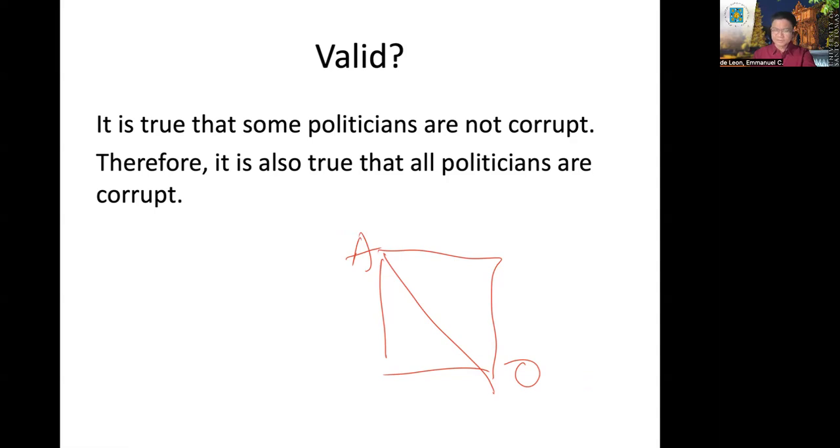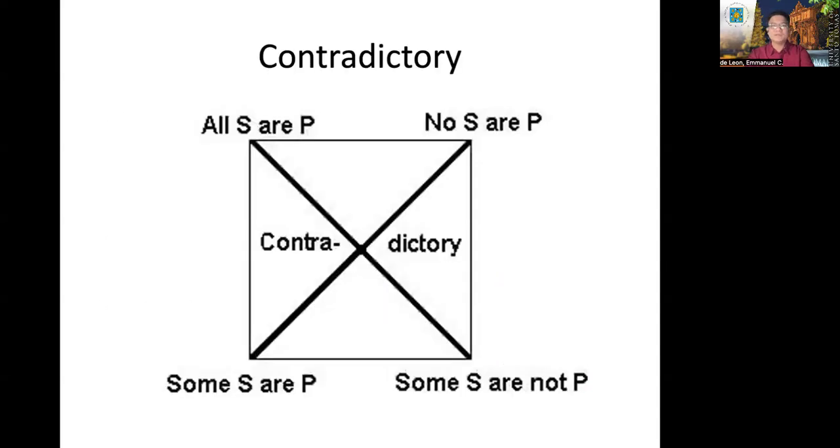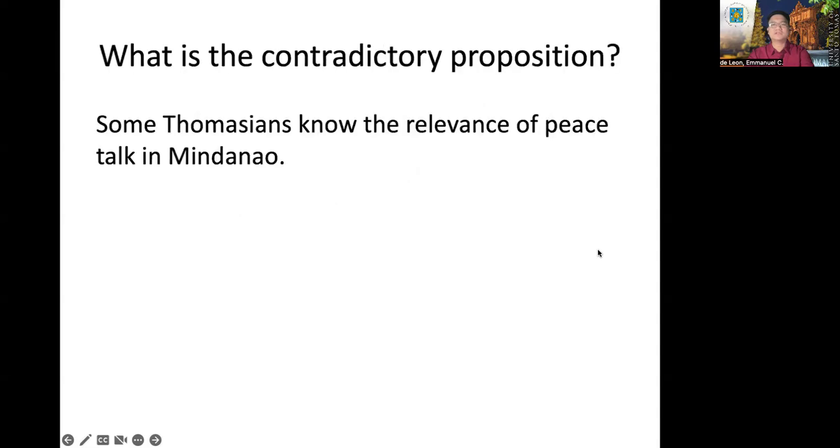Contradictory propositions cannot be both true, cannot be both false. So this argument did not follow the rule of contradiction, so this is invalid. Again, they cannot be both true, they cannot be both false. Meaning, if one proposition is true, then its contradictory proposition is false. If one proposition is false, then its contradictory proposition is true. If you want to use this, A and O, E and I, or vice versa. So that's what we call a contradictory.